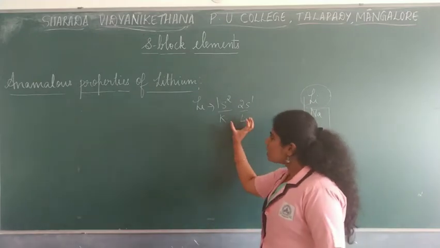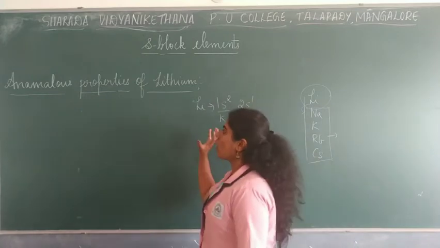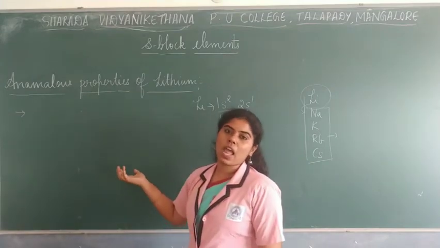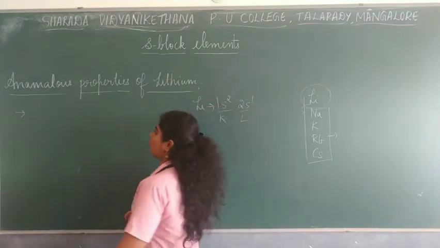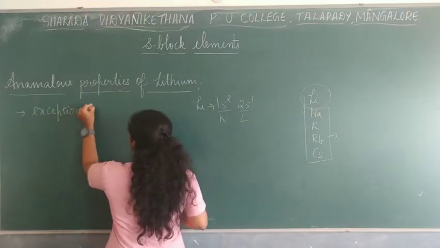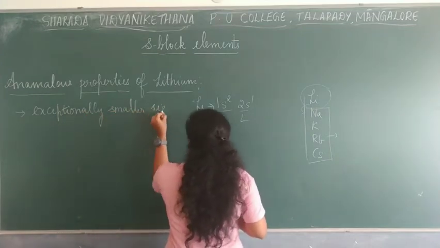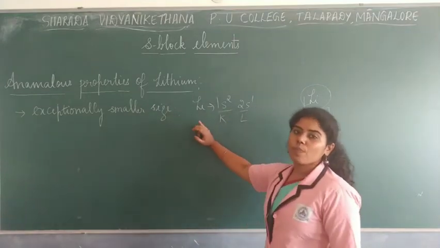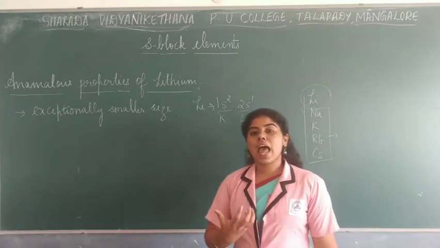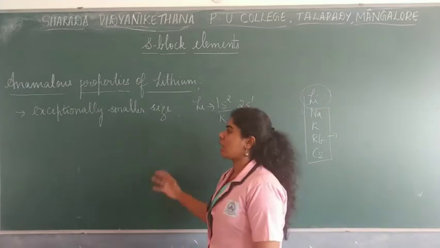So hence lithium is said to have a very small size, and that is one of the main properties why lithium behaves in a different manner, not like other alkali metals. So the first point is that it has an exceptionally small size. Due to the smaller size, lithium will have different properties. This is one of the reasons why we see lithium as an exception in most of the cases when we study the properties of these alkali metals.